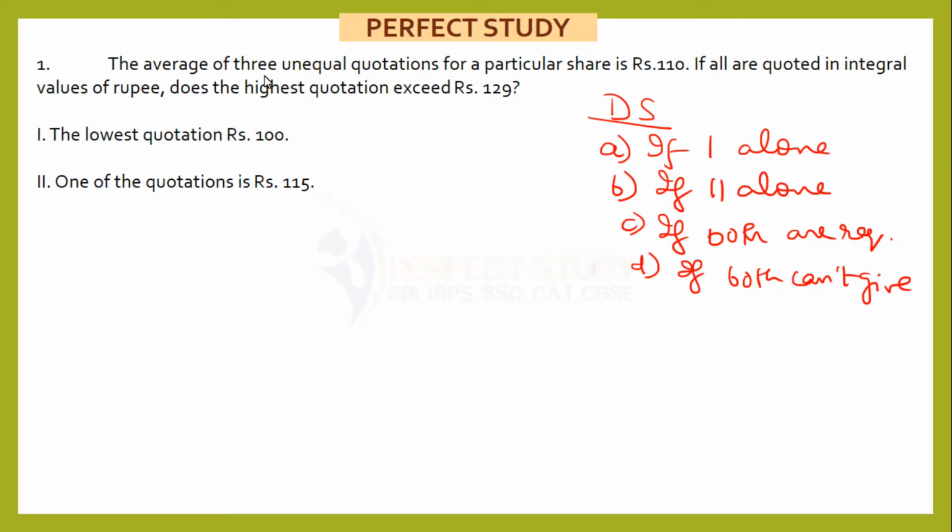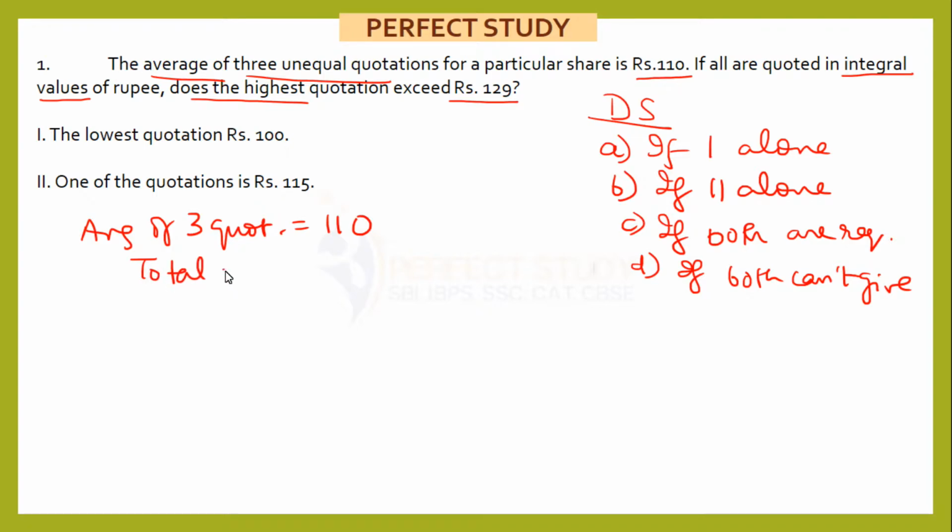So the question goes like this: the average of 3 unequal quotations for a particular share is rupees 110. If all are quoted in integral values of rupee, does the highest quotation exceed rupees 129? So here the average of 3 quotations is equal to 110. So from average what can we get? We can calculate total. The total of 3 quotations will be 3 into 110, that is 330.